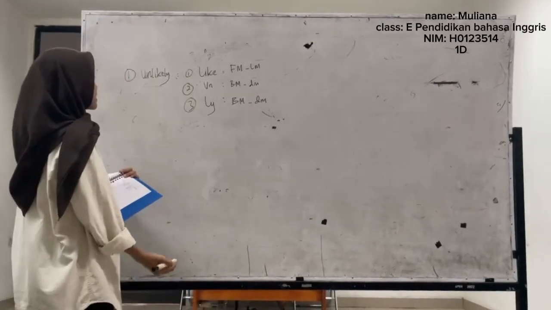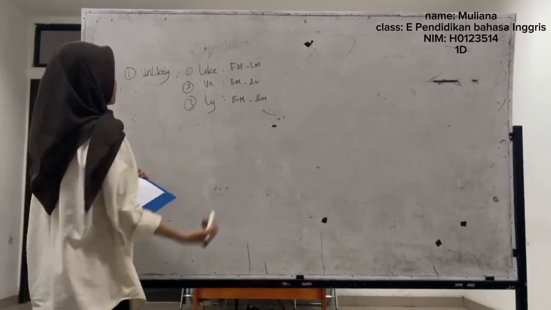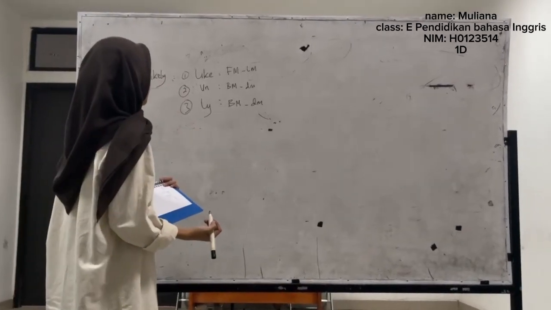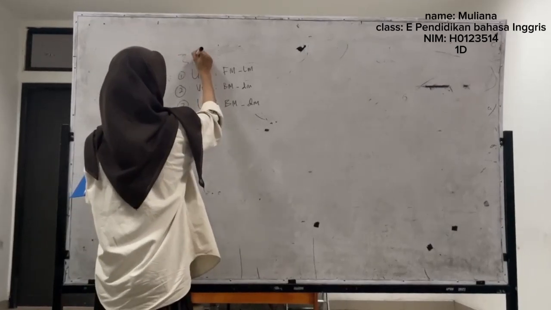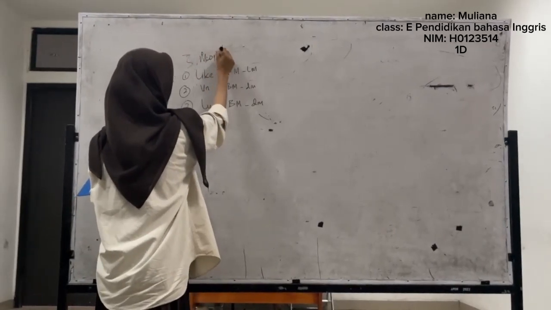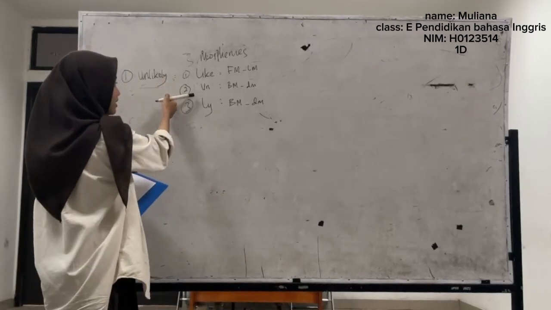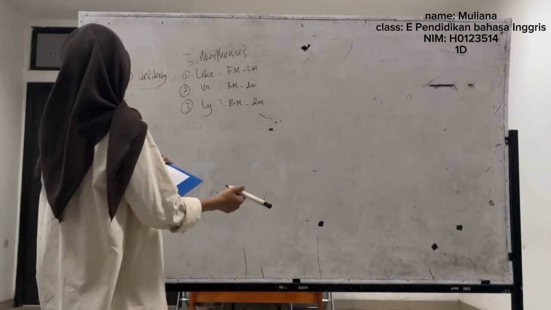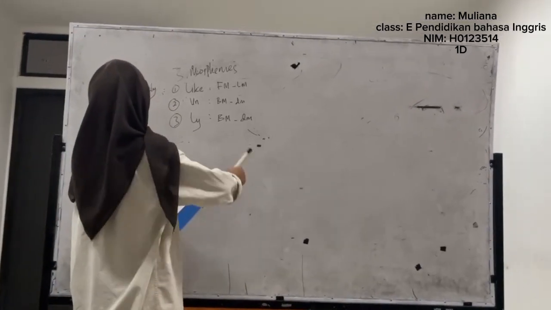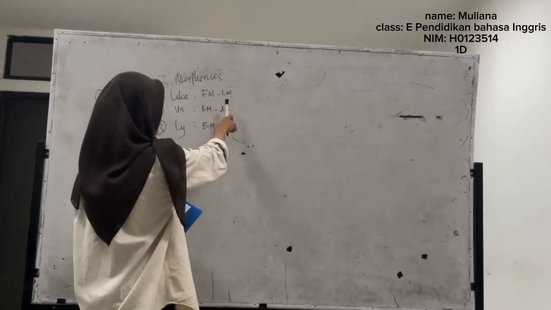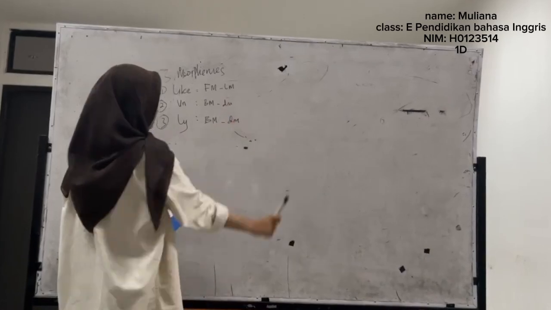Jadi teman-teman, di sini saya akan uraikan kata atlektik. Nah, ternyata itu terbagi tiga morfem, yaitu like dan like at dan like. Nah, like tipe katanya free morfem dan subtype-nya lexical morfem.